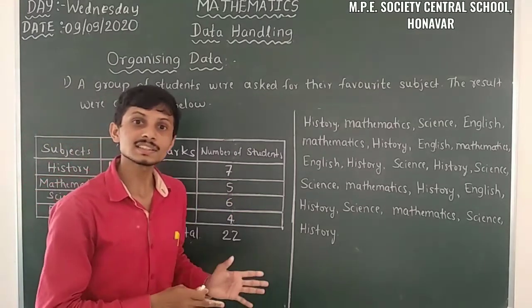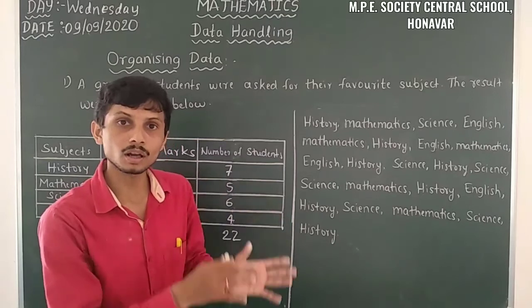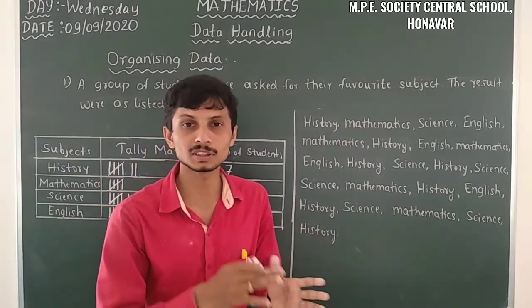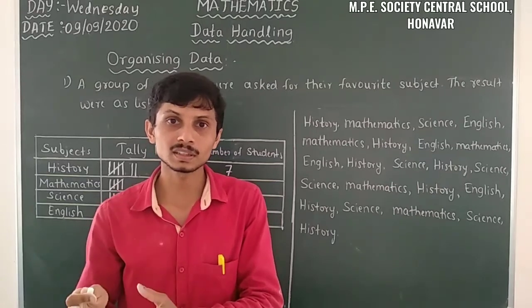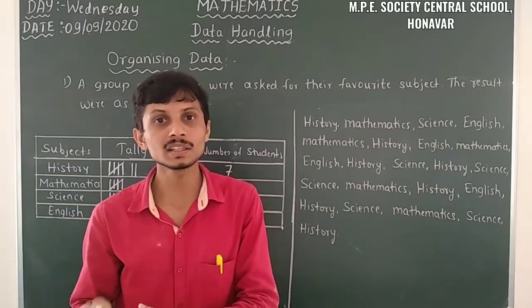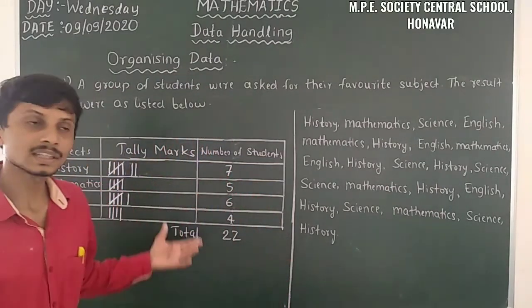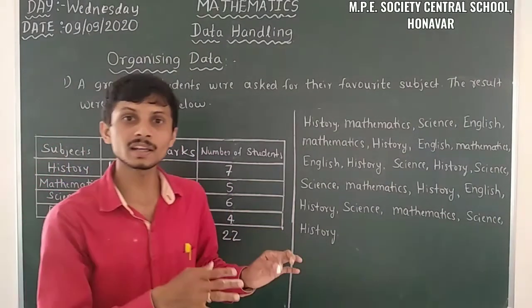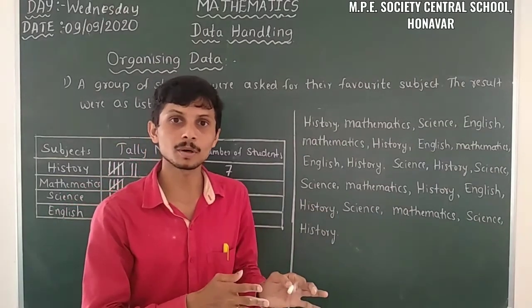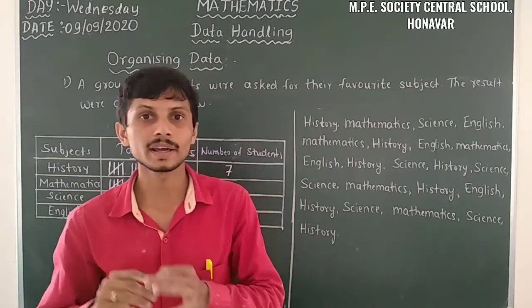So this is the way we convert unorganized information into organized form by representing it in a frequency distribution table.